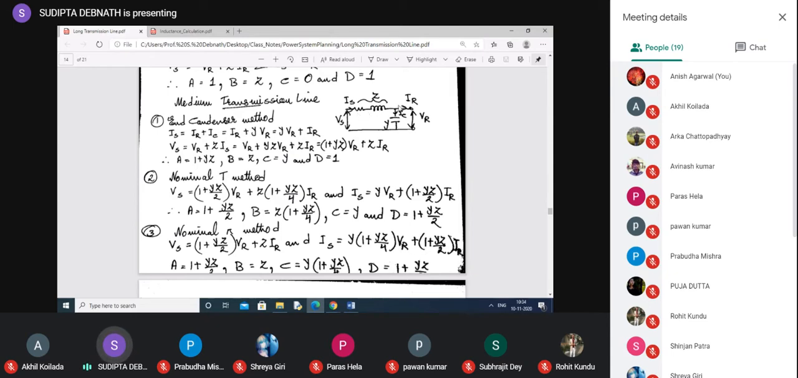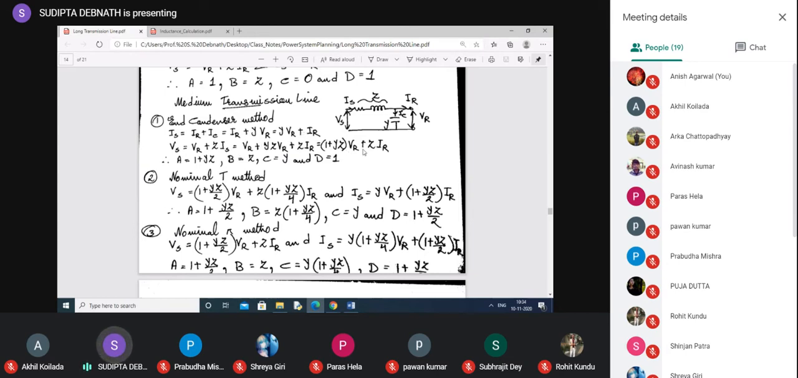For end condenser, what is IS? IS will be IR plus IC. IC will be Y into VR. Therefore, we have written IS equal to IR plus IC, that is IR plus YVR. So, we have written YVR first, then IR. And then what is VS? VS equal to VR plus IS into Z. IS we have replaced by YVR plus IR. So we are getting the equation for IS as this one, equation for VS as this one.